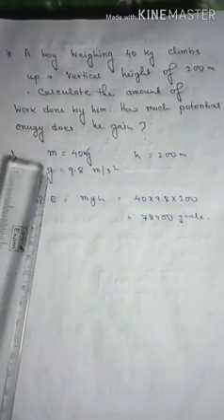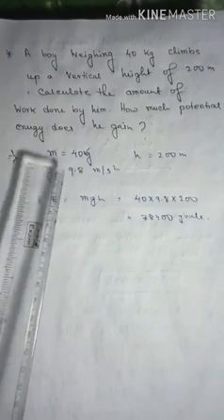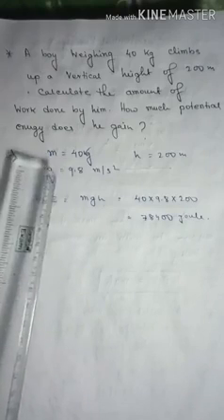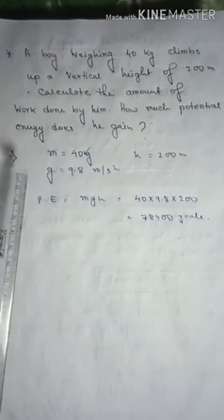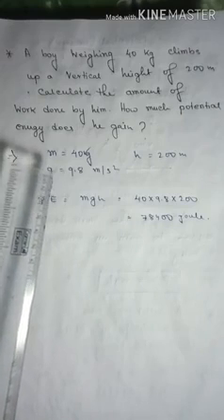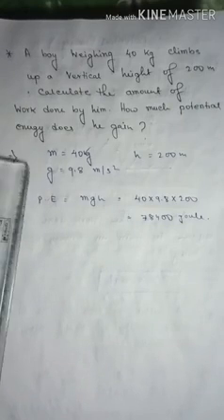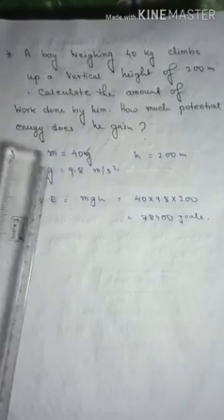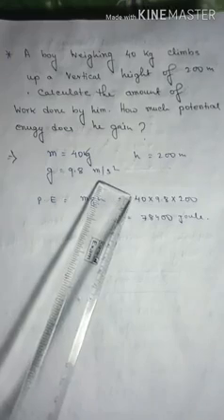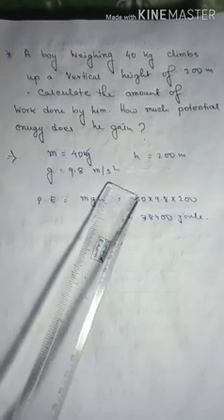We know that the acceleration due to gravity is 9.8 meter per second square. We can take it as 10 also, but the specific value of g is 9.8. Sometimes the value is given in the problem, sometimes it is not given. So you all have to remember the value of g, that is 9.8 meter per second square.